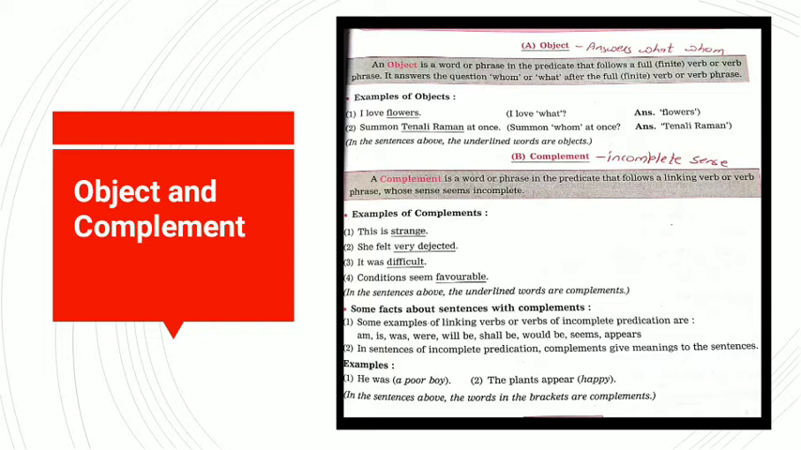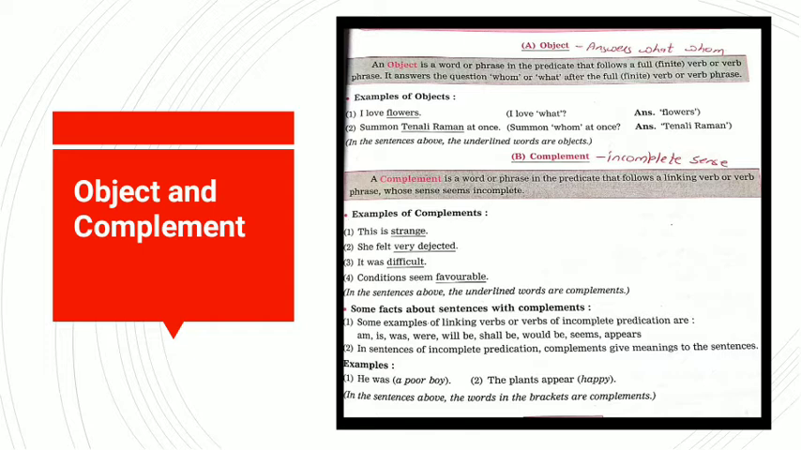So, by this we understand that, given a particular sentence, I like to eat ice cream. I like to eat what? I like to eat an ice cream. I like to eat a pizza. So, it is answering what? And whenever the word is answering what and whom, it is an object.